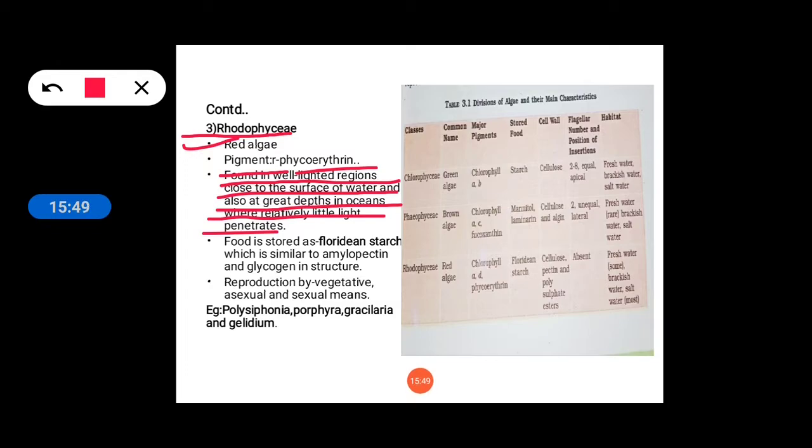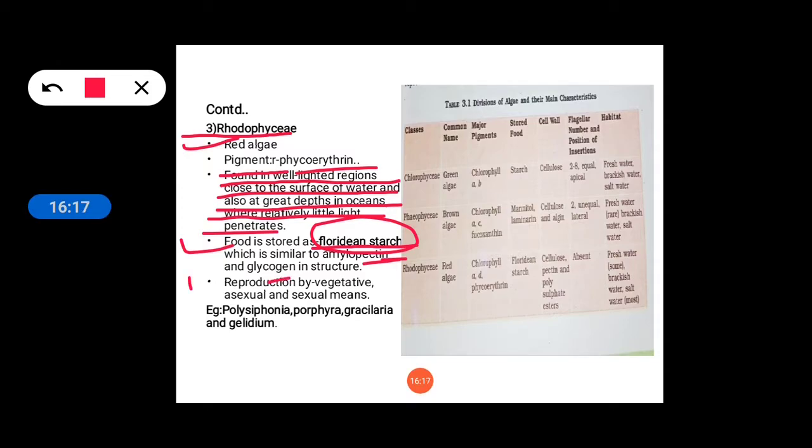And here the stored food is Floridean starch, which is similar to amylopectin and glycogen. The structure of this Floridean starch is very similar to amylopectin and glycogen.